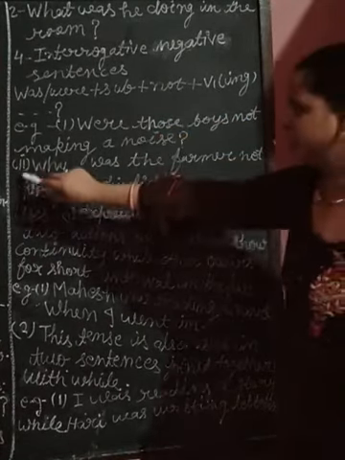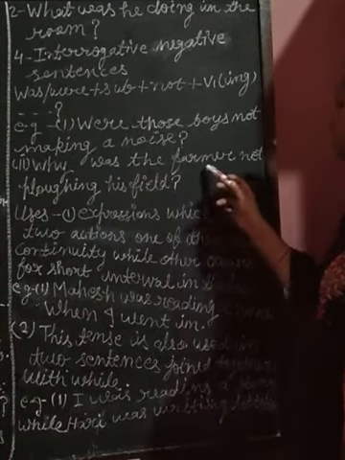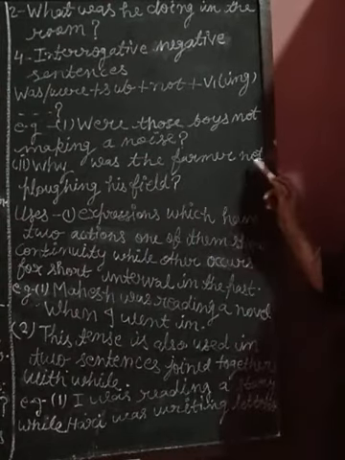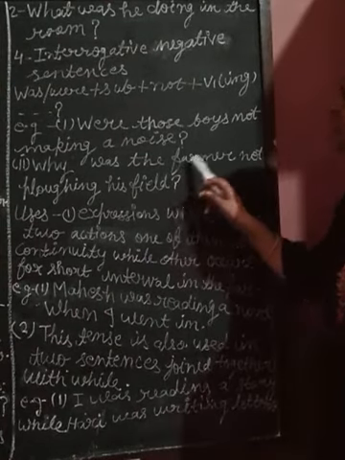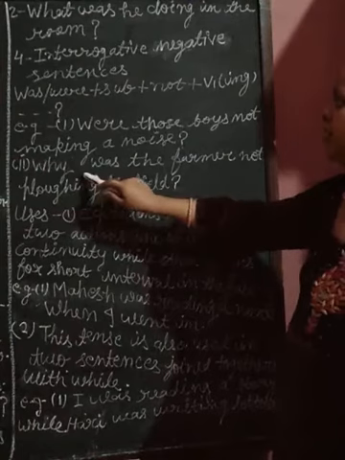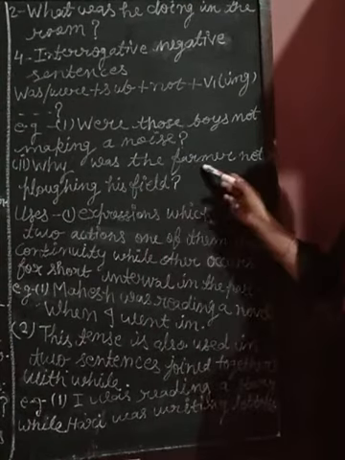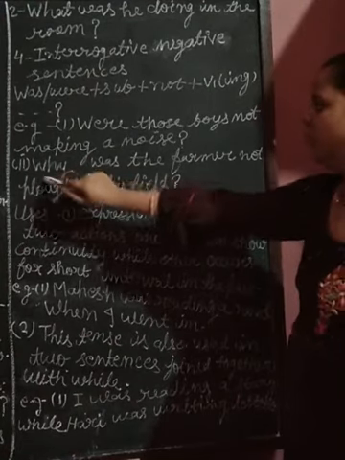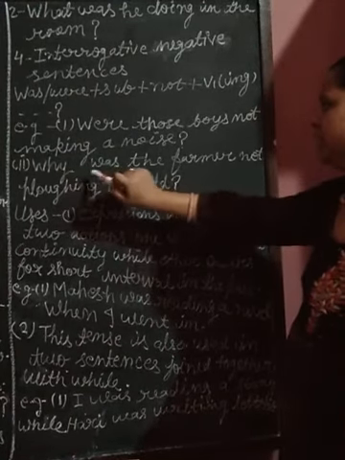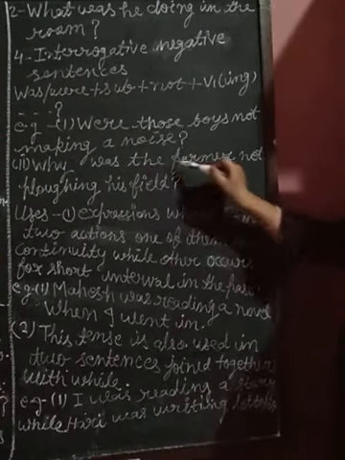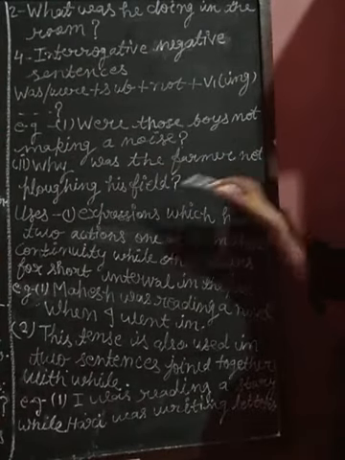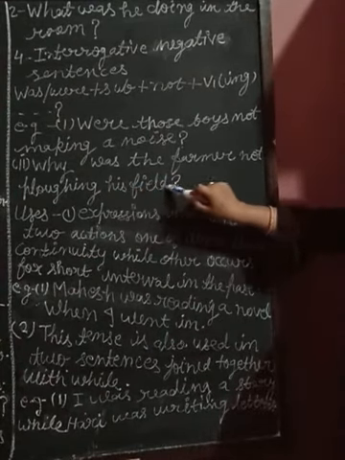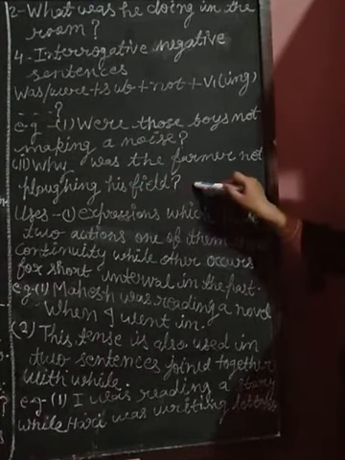Okay, the second example is: why was the farmer not plowing his field? This is an example of a WH word type interrogative sentence. How do we make it? We write the WH word first, and after that the helping verb and the subject, and after the subject we use not, and plowing is the verb first form with ing, and at last his field is the object, then the interrogative sign.